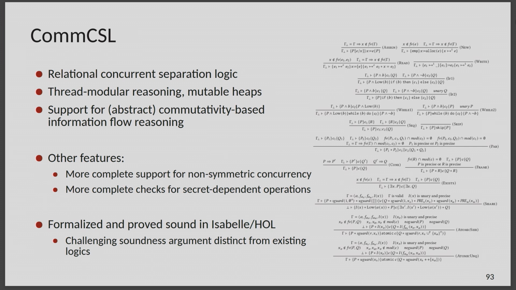There's some other stuff in there that I haven't mentioned. All the examples that I showed were basically symmetric examples where all the threads were adding values, all the threads were appending to a list. But sometimes you have situations like a producer-consumer setup where one thread only produces, the other one only consumes. It turns out in these cases you can further relax your requirements, and then you can support even more examples.